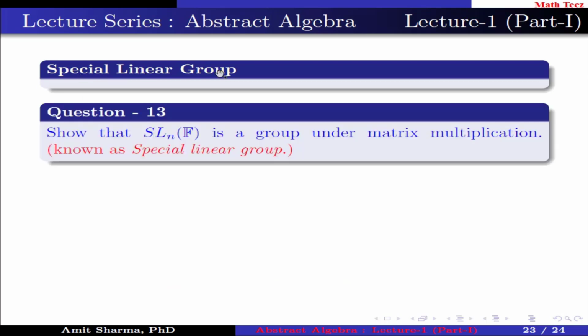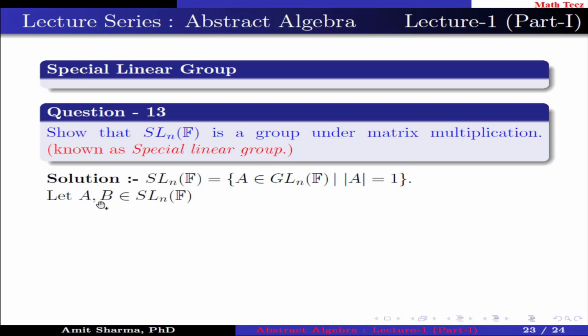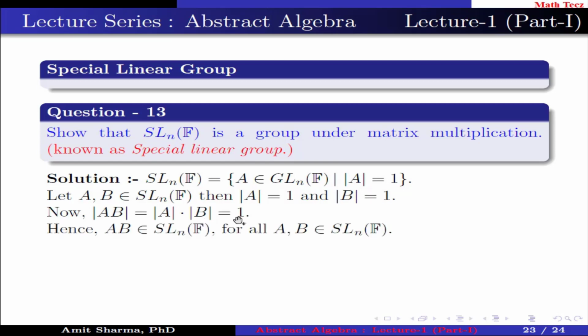Special linear group. Question number 13. Show that SLnF is a group under matrix multiplication known as special linear group. We know that SLnF contains those matrices from GLnF whose determinant is 1. Let A, B belongs to SLnF. Then determinant of A is 1 and determinant of B is 1. Now the determinant of AB is determinant of A into determinant of B, which is equal to 1. Hence AB belongs to SLnF for all A, B belongs to SLnF.